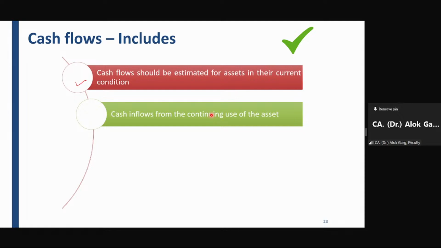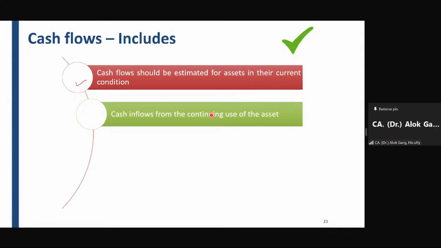Yes, because the standard says that whenever you are checking an asset for impairment, you are checking the recoverable value of your existing asset, correct? Not the future asset, the existing asset. The way you are operating your existing asset, the way you are using it. Hence the standard says that whenever you estimate the cash flow, you have to estimate it in the current condition, not in the future condition. What is my inflow? What is my outflow?